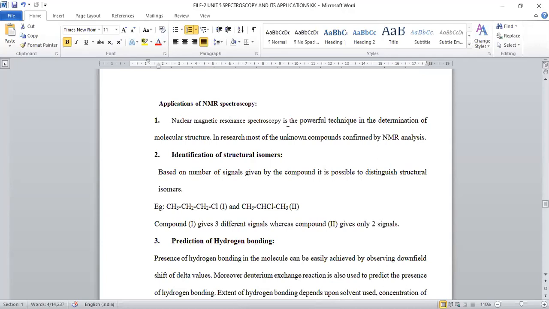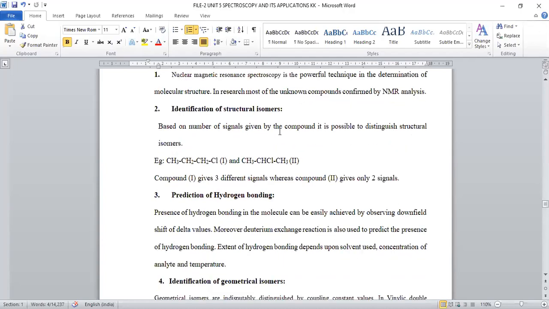Whatever kind of skeletal structure is there, all can be conveniently predicted based on its delta scale value. So number of signals stands for number of sets of protons. Aromatic, aliphatic, vinylic, olefinic, vicinal, geminal, everything can be predicted by using NMR spectroscopy, right?